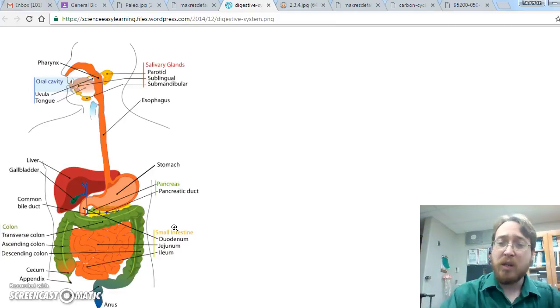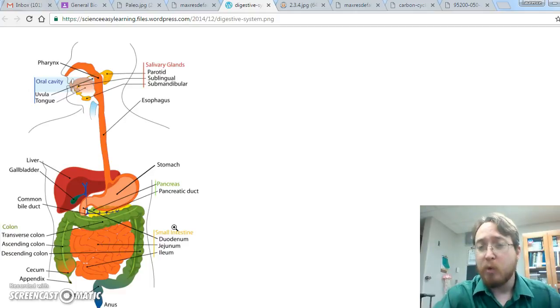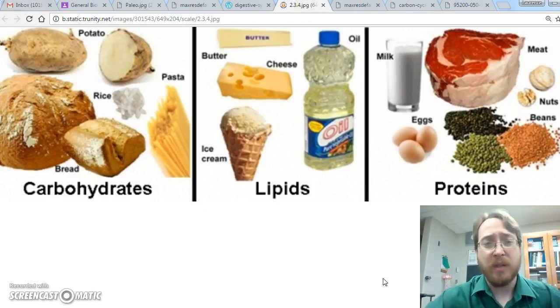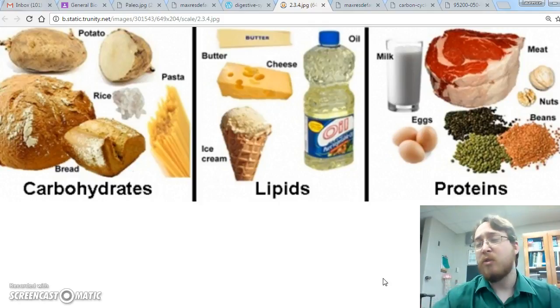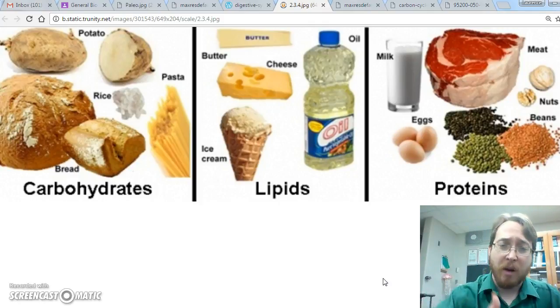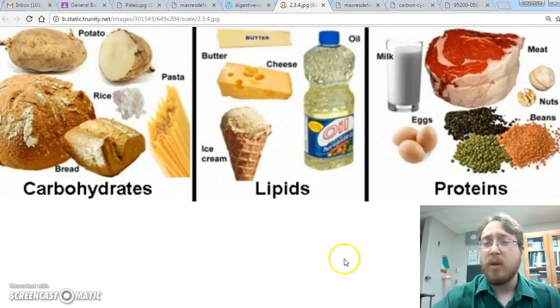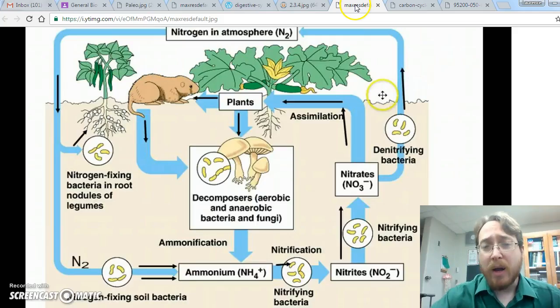So nitrogen is one of the nutrients that we use to help build protein. There are other ingredients in protein too, but we need nitrogen to help build our proteins. And then there's carbon, which we've looked at in the carbon cycle. Carbon is a nutrient that is used to build all kinds of things. Our bodies need carbohydrates, lipids, and proteins, and carbon is used to build all of those. So that's why it is important that we have nutrient cycling.